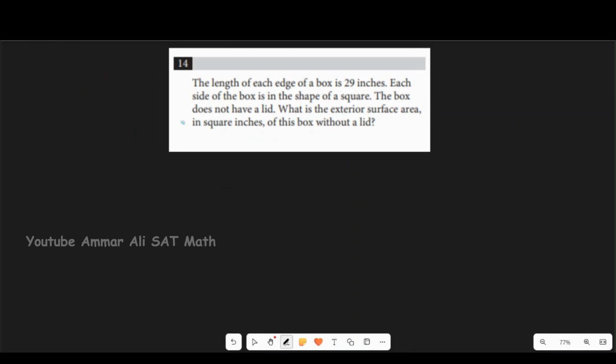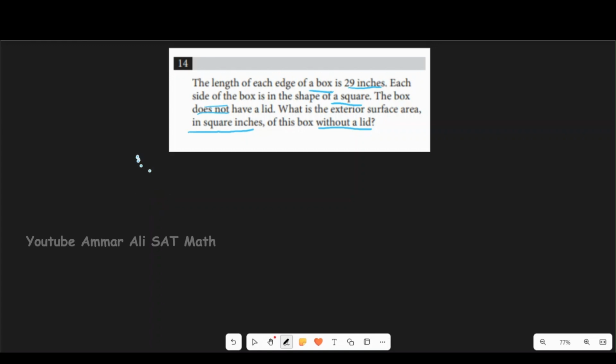This is a question from the official 2024 practice test 5 math module 2, linked in the description below. The length of each edge of a box is 29 inches. Each side of the box is in the shape of a square. The box does not have a lid. What is the exterior surface area, in square inches, of this box without a lid?